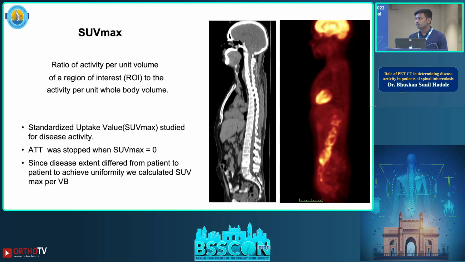So we studied SUV max as a parameter to study the disease activity. The antitubercular therapy was stopped when the SUV max turned 0. Since there was variable involvement of the vertebra, we measured SUV max per vertebral body to maintain uniformity.